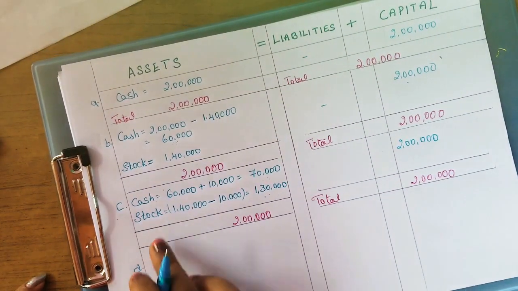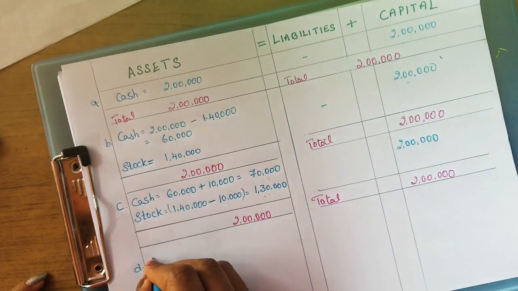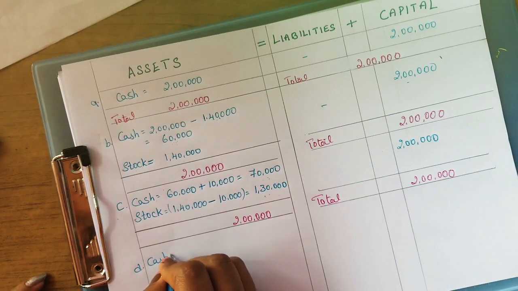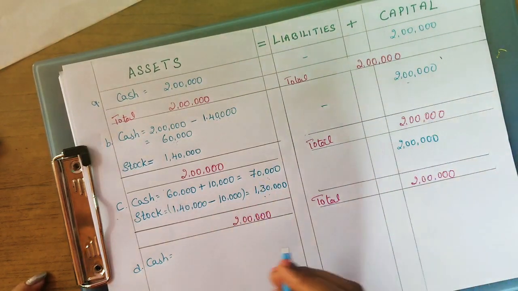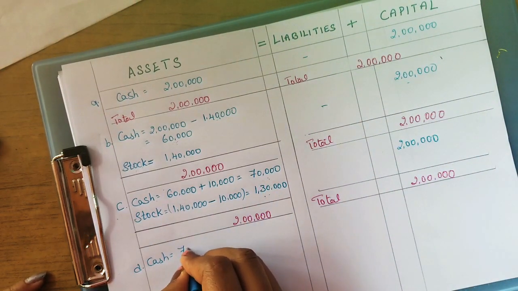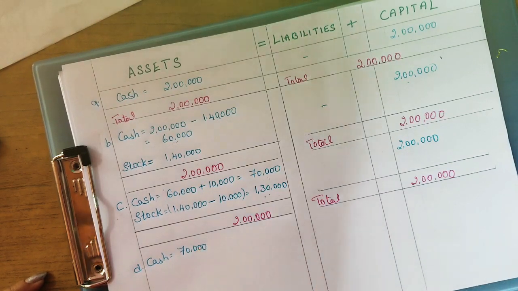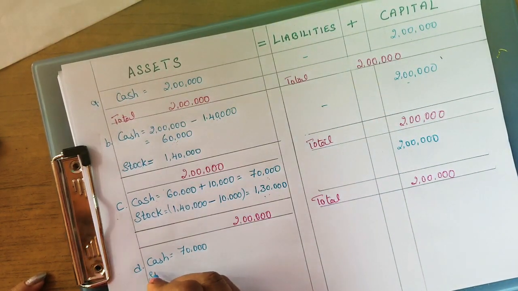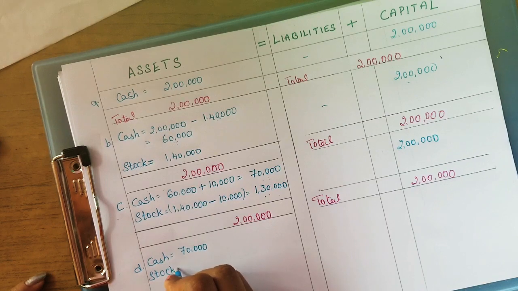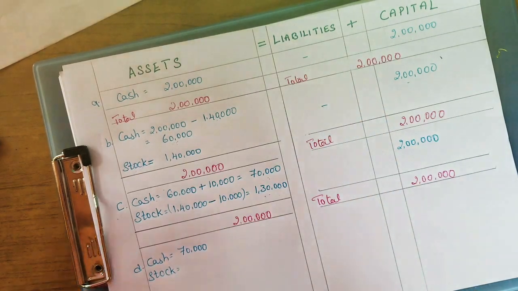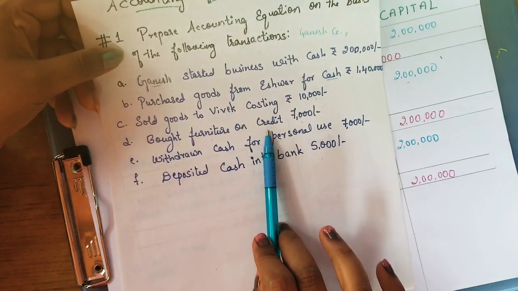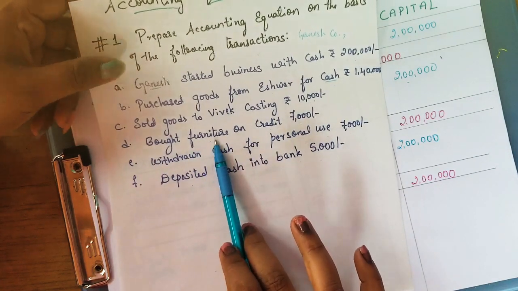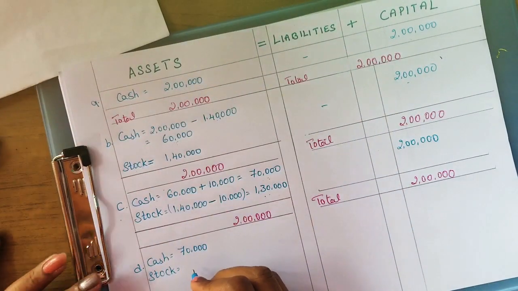Now coming to the asset side itself. First we are going to take the cash balance. There is no change in cash balance because the transaction is not affecting the cash. So cash value is 70,000. Then we have stock. Stock value also is not changing because this particular transaction does not make any difference in stock value, because we are purchasing the furniture here. So stock value is 1,30,000.